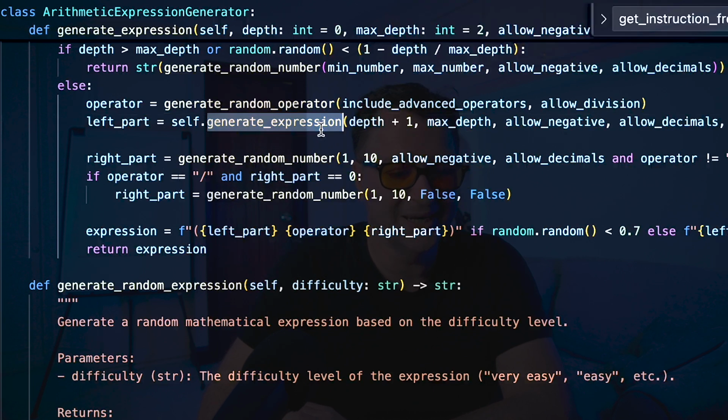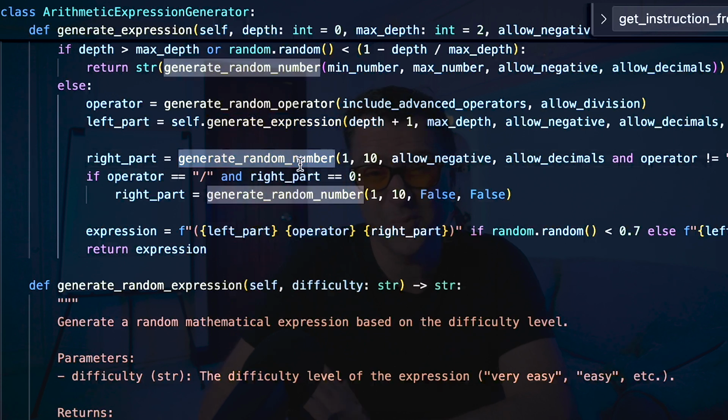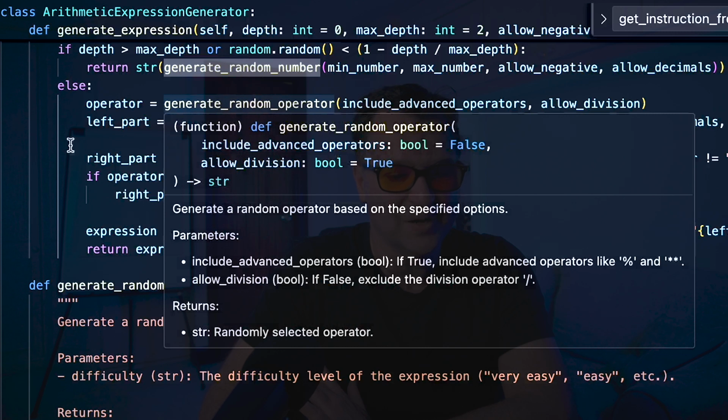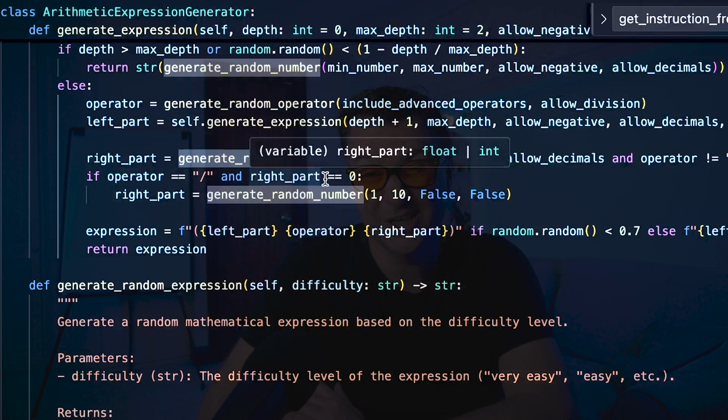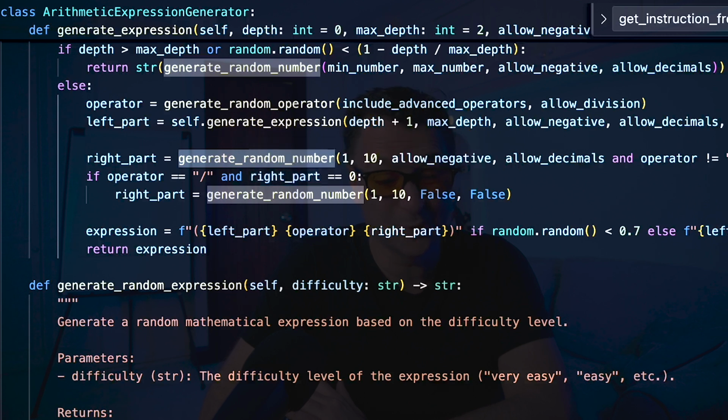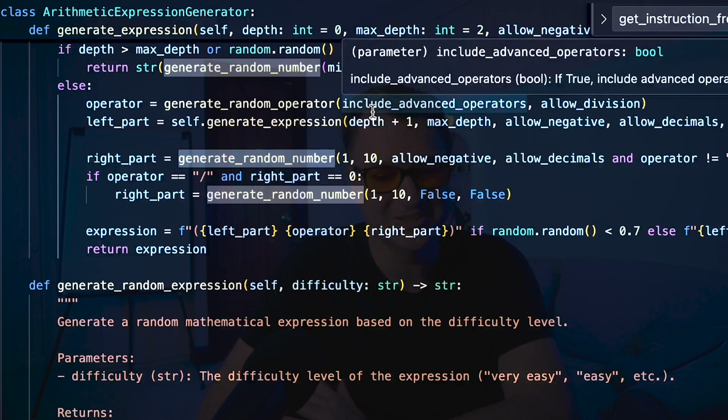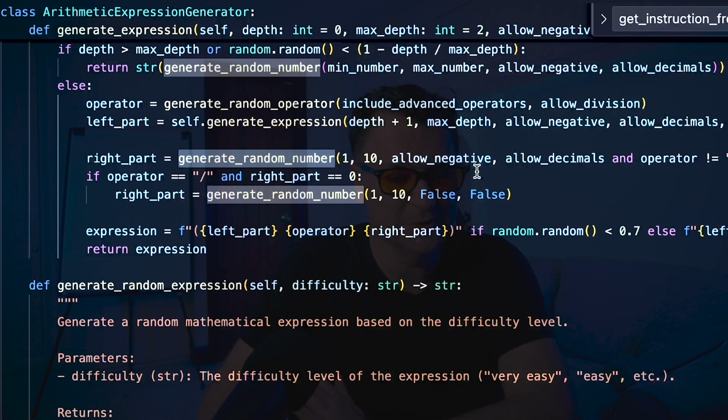Then I'm going to generate an expression on the left part, and on the right part, I'm going to generate a random number. So the right part's always just a random number. And on the left part, if I want to have depth, and that's controlled by the max depth, then I can just generate more left parts, more expressions. They recursively call each other, and then it's going to generate out that expression, which is pretty simple.